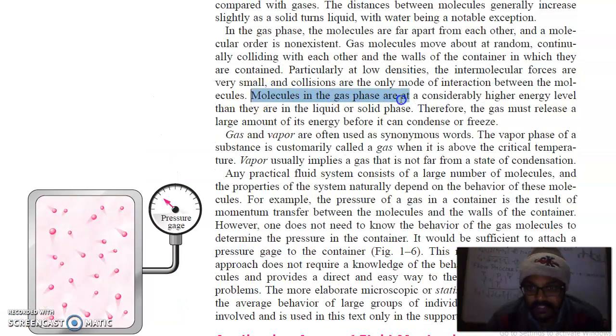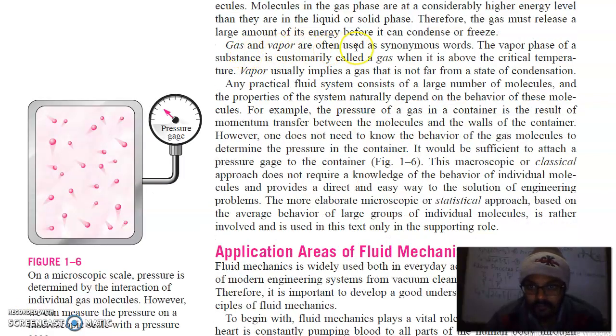Molecules in the gas phase are at a considerably higher energy level than they are in the liquid or solid phase. Therefore, the gas must release a large amount of its energy before it can condense or freeze. Gas and vapor are often used as synonymous words. The vapor phase of a substance is customarily called a gas when it is above the critical temperature. Vapor usually implies a gas that is not far from the state of condensation.